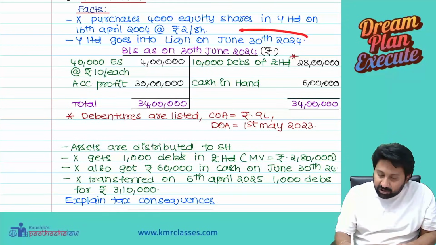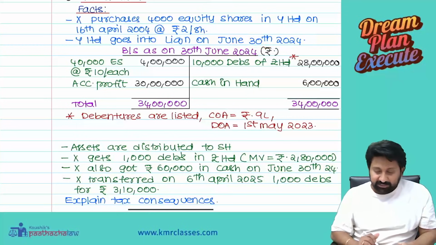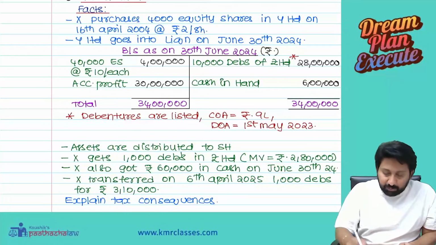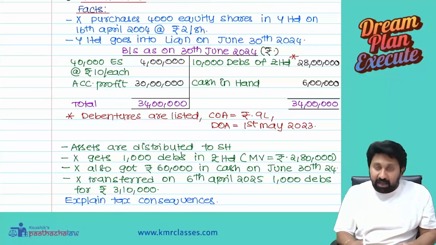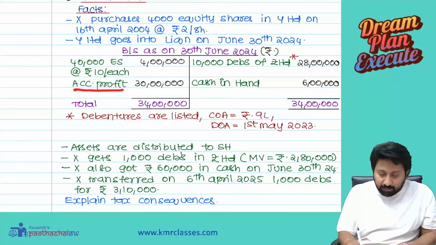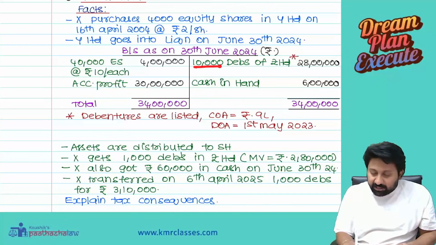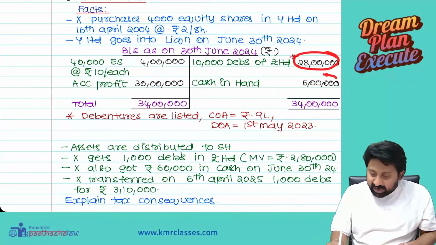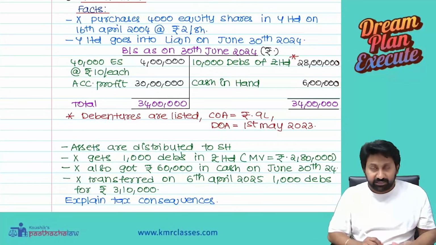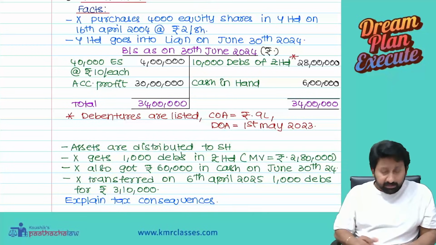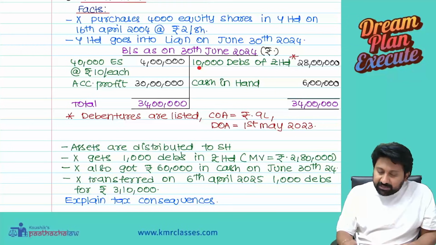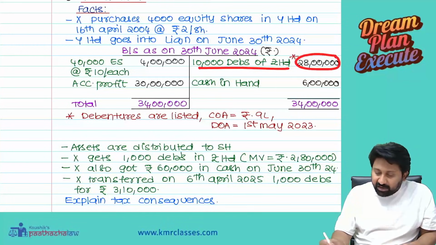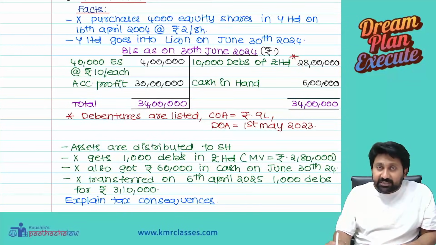Balance sheet as on the date of liquidation. Let us see. 40,000 equity shares of rupees 10 each, 4 lakh, par value. Next, accumulated profit 30 lakh. 10,000 debentures of Z Limited, 28 lakh. Cash in hand, 6 lakh. This is the situation of this company, 34 lakh on both sides. Now, what is this 28 lakh for the 10,000 debentures of Z Limited? This is the fair market value of the debentures.